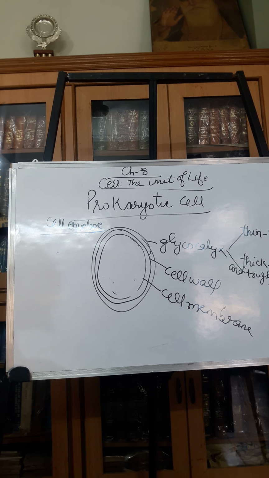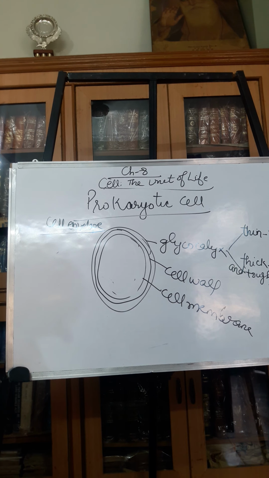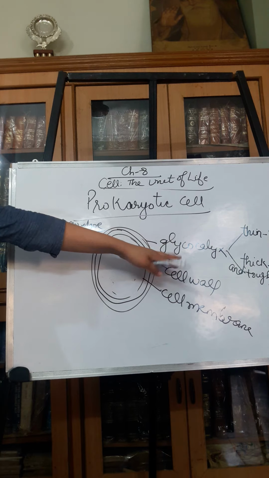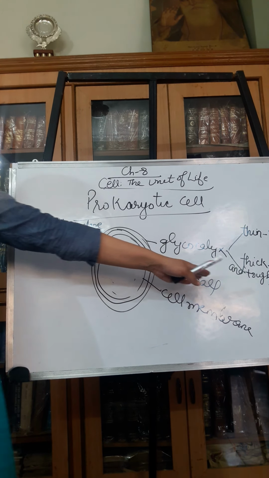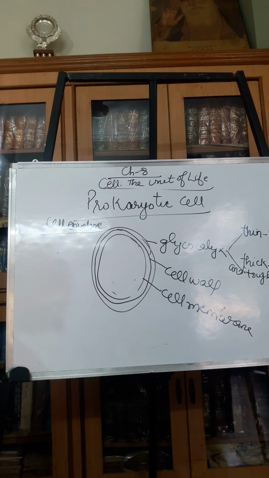The cell wall determines the shape of the cell. The glycocalyx is the outer covering of the bacterial cell and is mainly responsible for protection. The cell wall helps to provide shape to the cell, and it prevents the bacterium from bursting or collapsing.